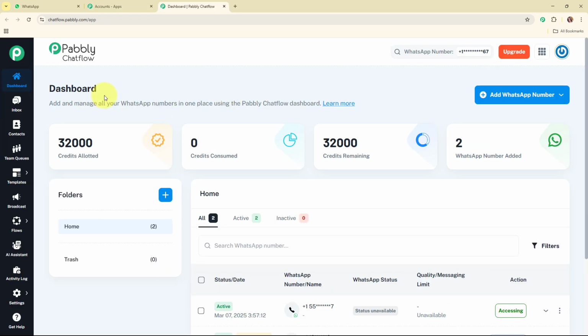Now this is the dashboard of Pabbly Chat Flow and let me tell you that I have already set up my Pabbly Chat Flow account. If you wish to learn how you can set up your Pabbly Chat Flow account step by step, then you can check out the video link available in the description box below and on our YouTube channel as well. Let me give an overview of how you can add a WhatsApp number in your Pabbly Chat Flow account. For that you need to click on this add a WhatsApp number button, and from here you will be able to see two options that are WhatsApp Connect and Manual Token Connect. You can see that WhatsApp Connect is the preferred method. That means you must use this particular method to connect your WhatsApp number here. If you wish to learn about this method in detail, then you can check out the video link available in the description box below.